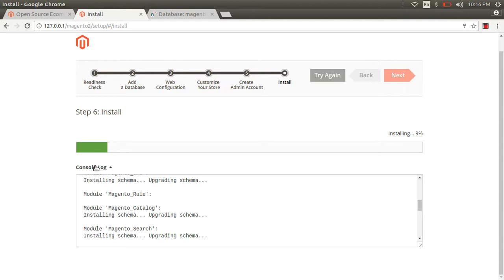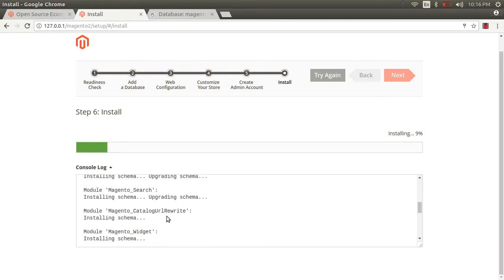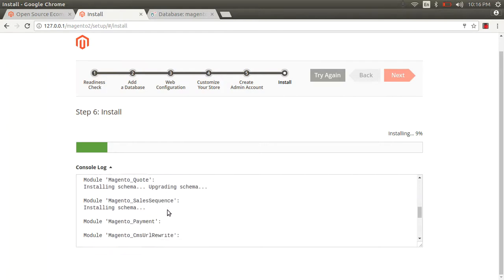Also if you deploy a Magento store, I prefer using a Linux server, whether AWS or other servers you need, right? And if you are using Apache, Apache should be minimum 2.2, and if you are going with Nginx, Nginx is also good, right?